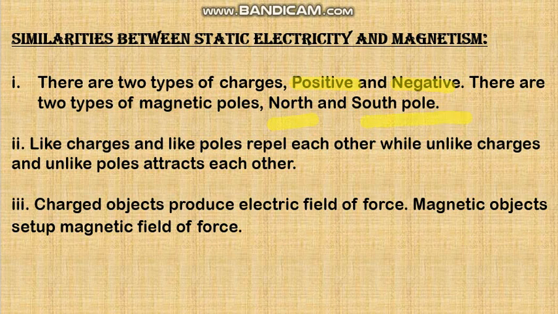Like charges and like poles repel each other, while unlike charges and unlike poles attract each other. Charged objects produce an electric field of force and magnetic objects set up a magnetic field of force.